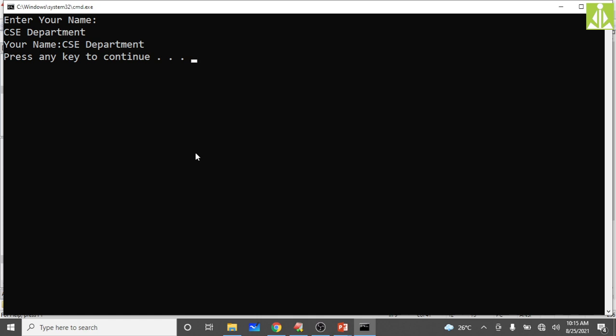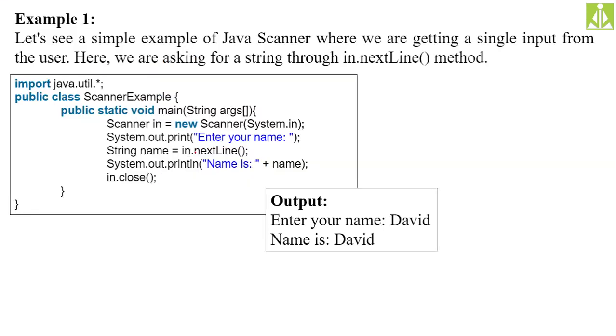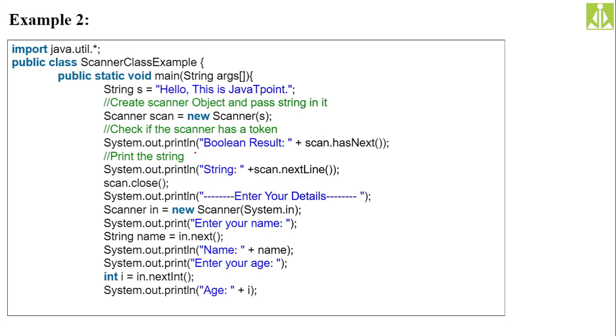This thing you remember. So next we have this Scanner class example, what it is doing is taking one string, and that string we are passing to the Scanner constructor, and the boolean result we are checking with hasNext inside that Scanner, and we are checking scan nextLine.